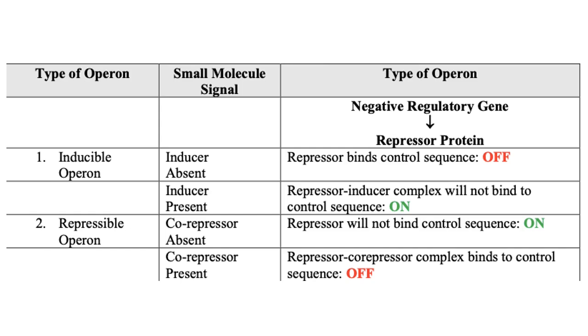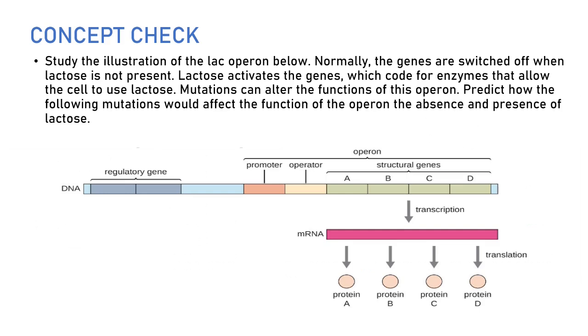While the co-repressor, which is tryptophan, is present, there's an abundance of tryptophan, and the repressor-co-repressor complex binds to the control sequence and the operon is turned off. Now, let's have some concept check questions for the lactose operon and the tryptophan operon, the inducible and the repressible operon.